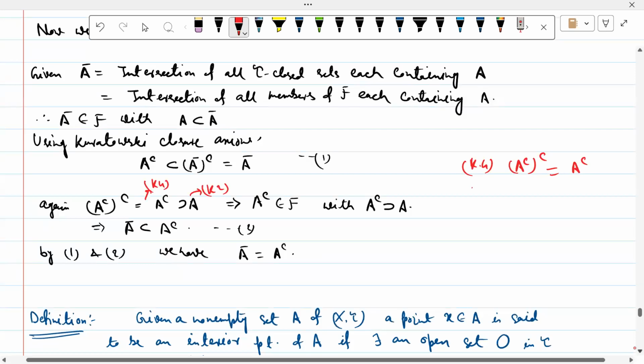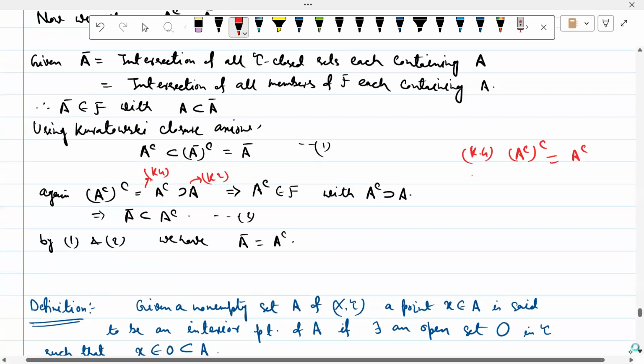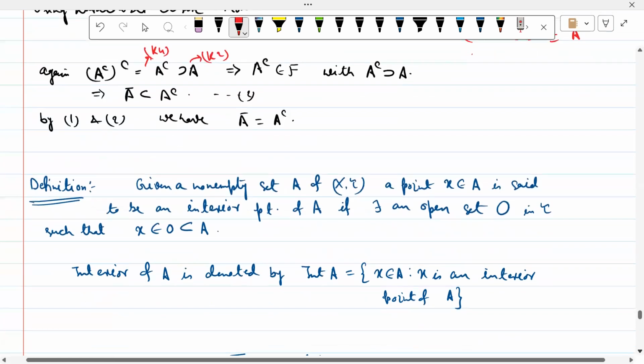So this implies A closure belongs to F with A closure containing A. So by 1, this implies A closure is a subset of A bar. Then 1 and 2, we have A bar equal to A closure. So in this way, we prove this result.